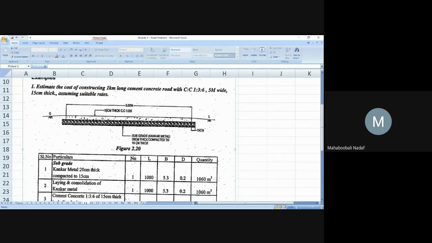What is this bottom width? How much should you take for the bottom width? 15 centimeter, plus 0.15 extra here. Understood? One second. Yes, sir. I will use this one. One second. Okay.